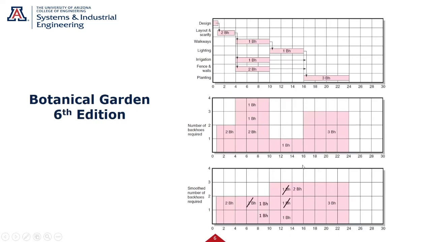Version 6 of the book, the author fixed that and basically put the two here, backhoe 1's here, and the backhoe 2, move this backhoe 2 for the fence and walls over to here. So I still ended up with 2's and 3's, but I didn't impact my critical path up here. So you have to be careful that you're not moving the resources on your critical path.